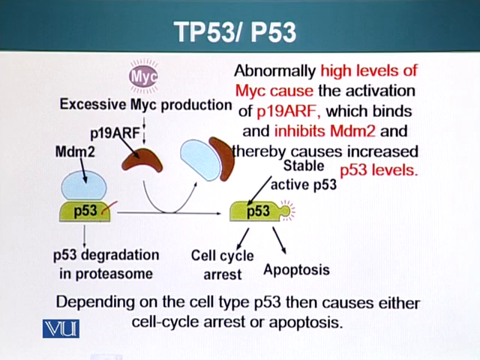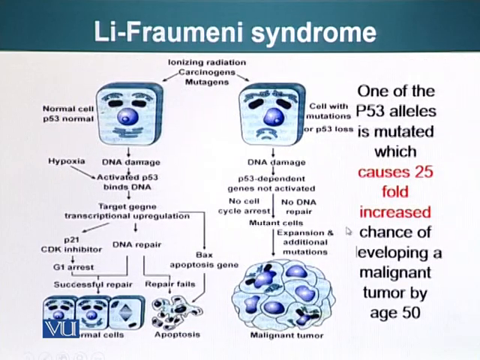In this case, abnormally high levels of MYC can result in production of p19ARF, which inhibits MDM2 function, causes an increase in level of p53, which can also cause either cell cycle to arrest or cause cell to go through apoptosis, depending upon the type of the cell and extracellular environment also. That plays a role in how this p53 is going to function.